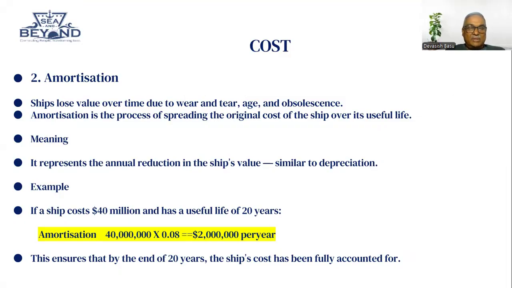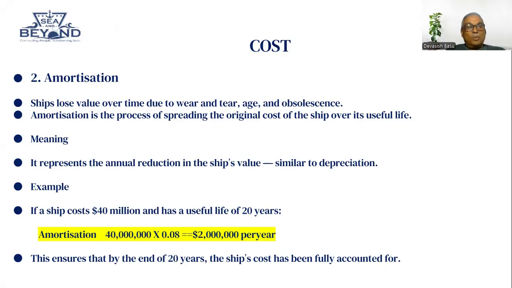Say the life of the vessel is 20 years. So I spread it over 20 years, meaning it represents the annual reduction in the ship's value, similar to depreciation. Example, a ship costs 40 million and has a useful life of 20 years. So what is amortization? $2 million per year is the cost. That means my ship value is depreciating.